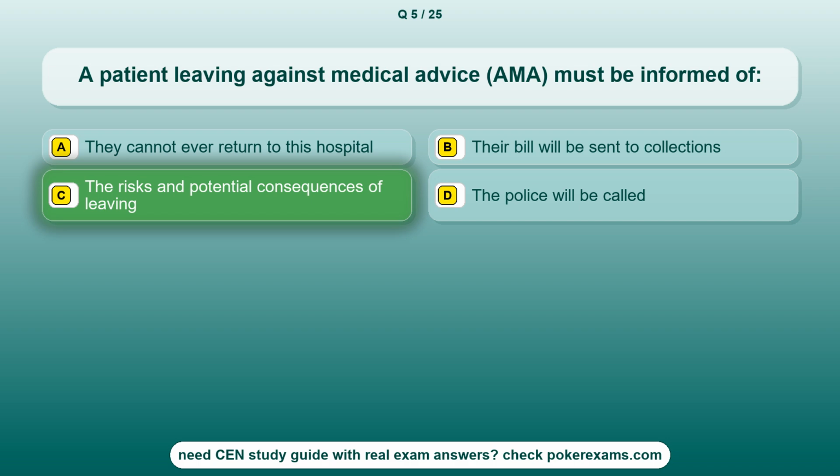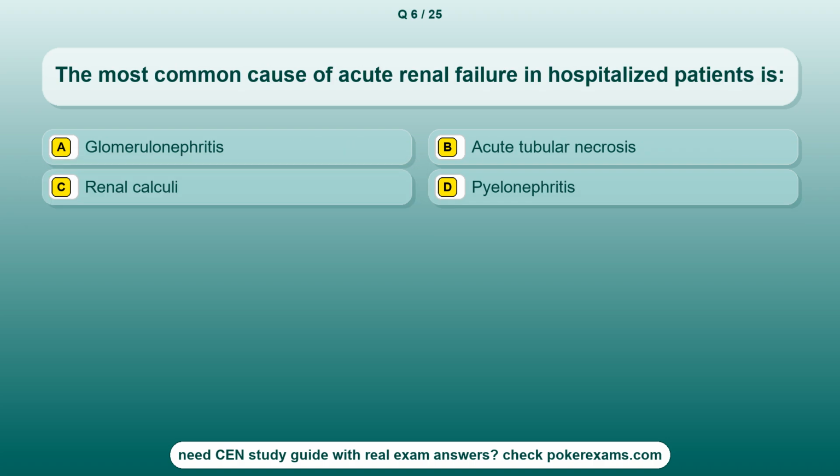The correct answer is option C. The risks and potential consequences of leaving. Question 6. The most common cause of acute renal failure in hospitalized patients is. Option A. Glomerulonephritis. Option B. Acute tubular necrosis. Option C. Renal calculi. Option D. Pyelonephritis.